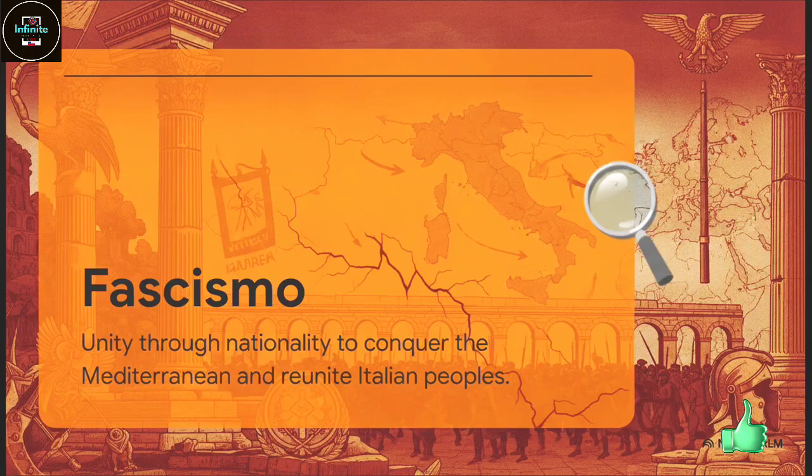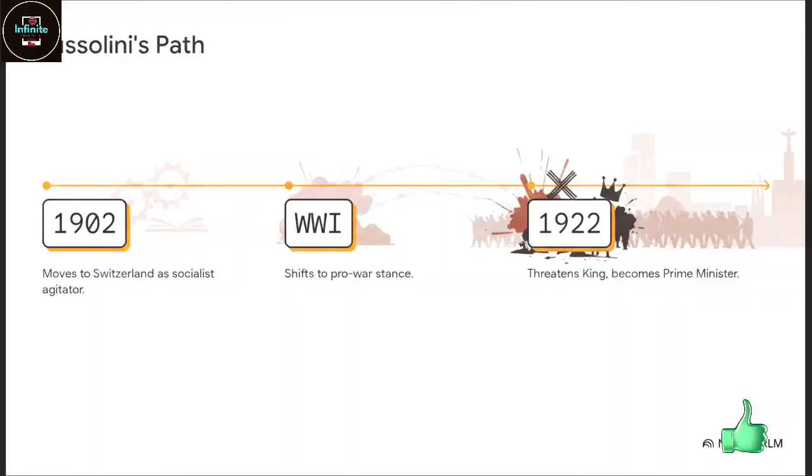Now, Mussolini had actually been a pretty prominent anti-war socialist, but when he realized the war could spark a revolution, he completely flipped and became aggressively pro-war. After getting kicked out by his fellow socialists, he created something brand new. Fascismo. Instead of dividing people by class, this ideology demanded extreme unity through nationality. It was driven by this grand militant dream to basically conquer the Mediterranean and bring back the glory days of the Roman Empire.